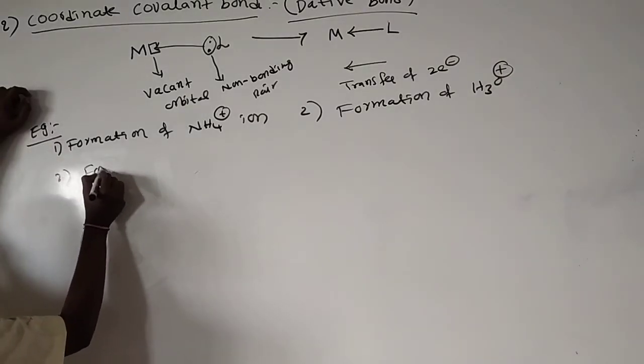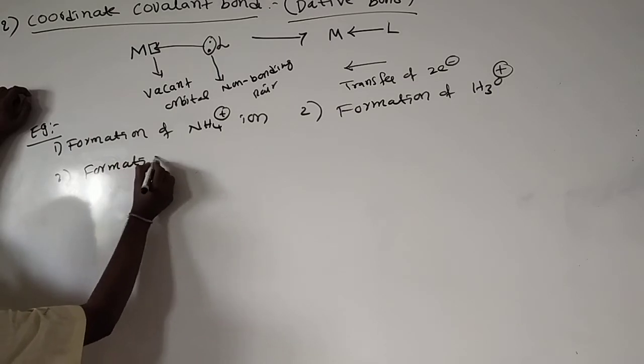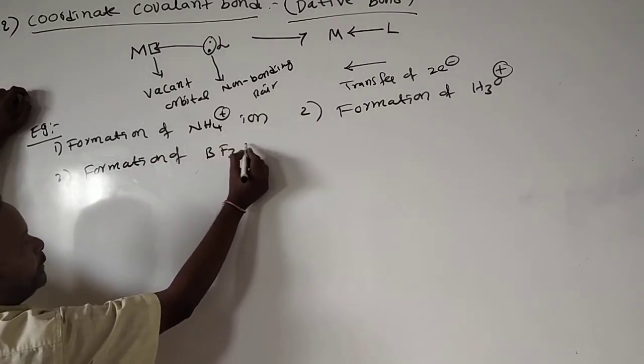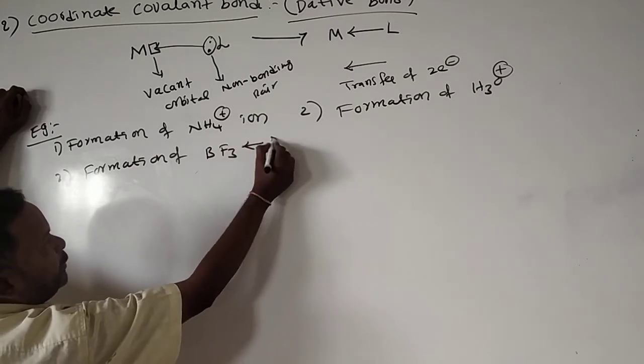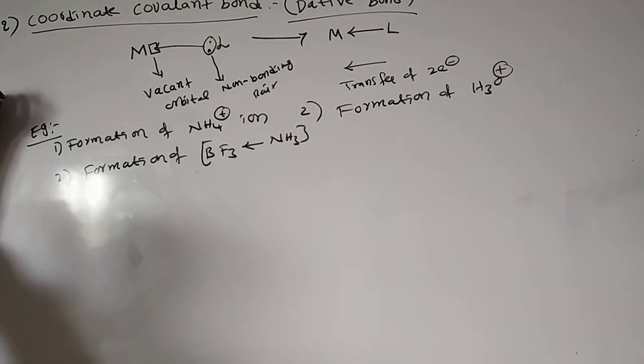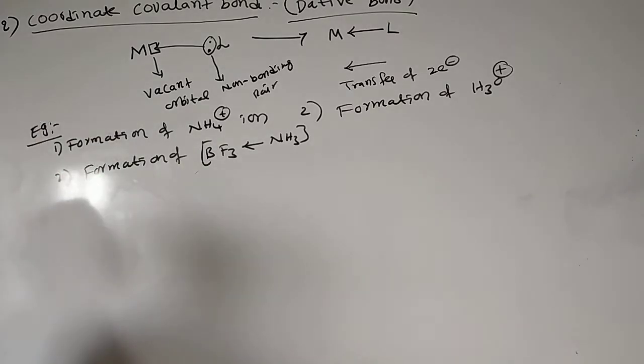Then formation of BF3 NH3 complex. These are some of the examples of the coordinate covalent bond.